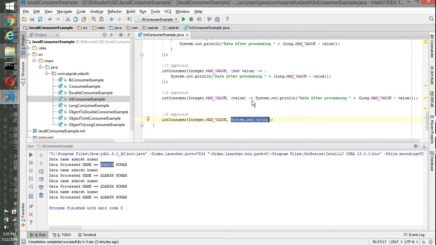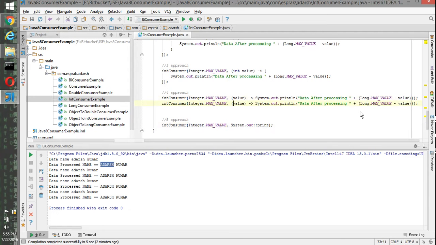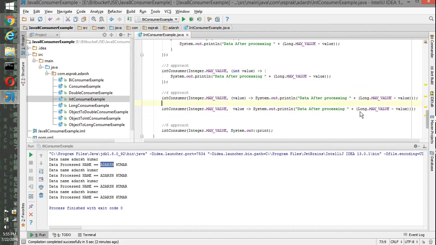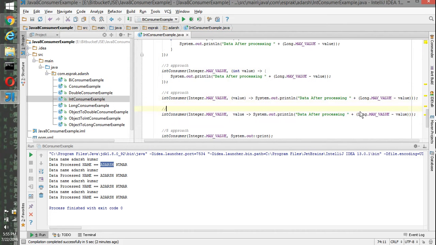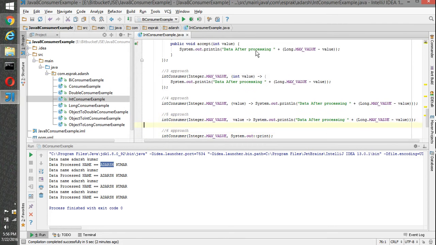But in the same approach, instead of these values, we can do it in this way also. So this becomes our fifth approach. Okay, so this is an IntConsumer.